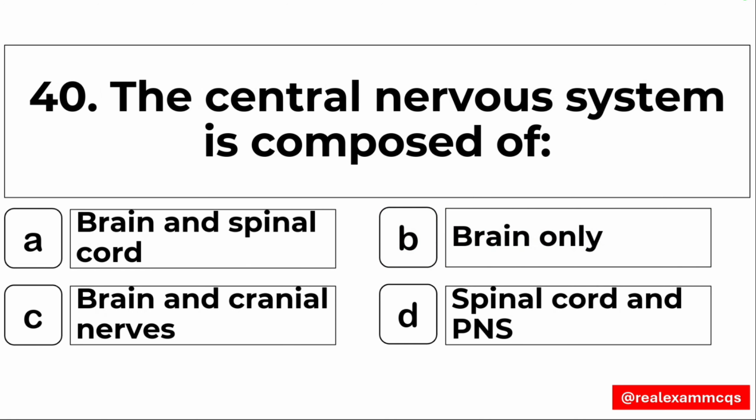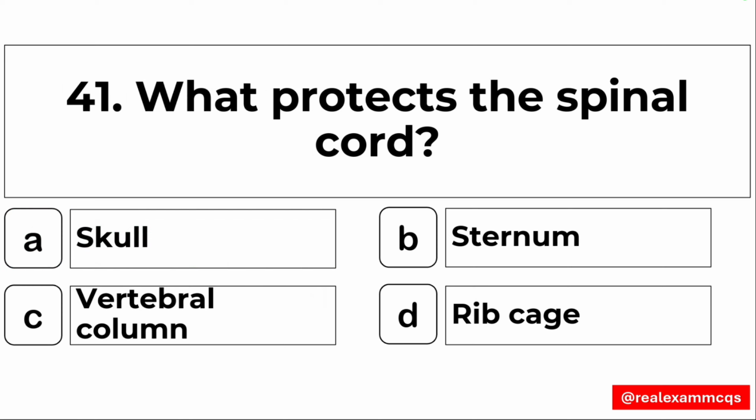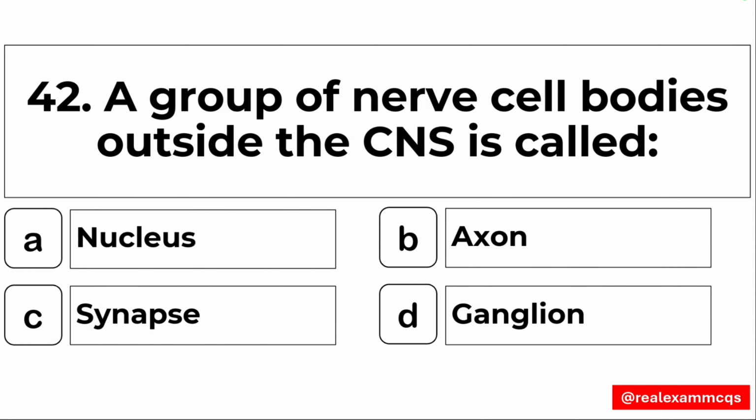40. The central nervous system is composed of the brain and the spinal cord. Option A is the right answer. The CNS is composed of the brain and the spinal cord. 41. What protects the spinal cord? The vertebral column. Option number C. 42. A group of nerve cell bodies outside the CNS is called a group. A group is called the ganglion. Option number D.